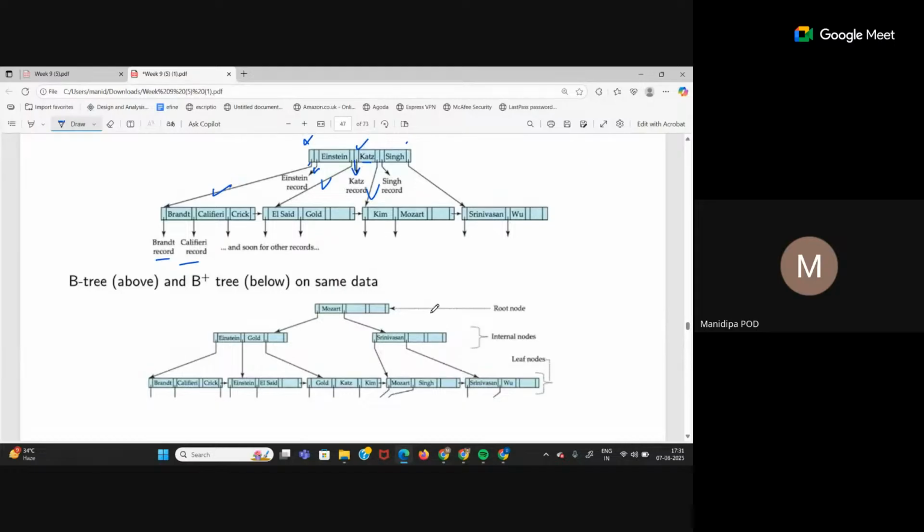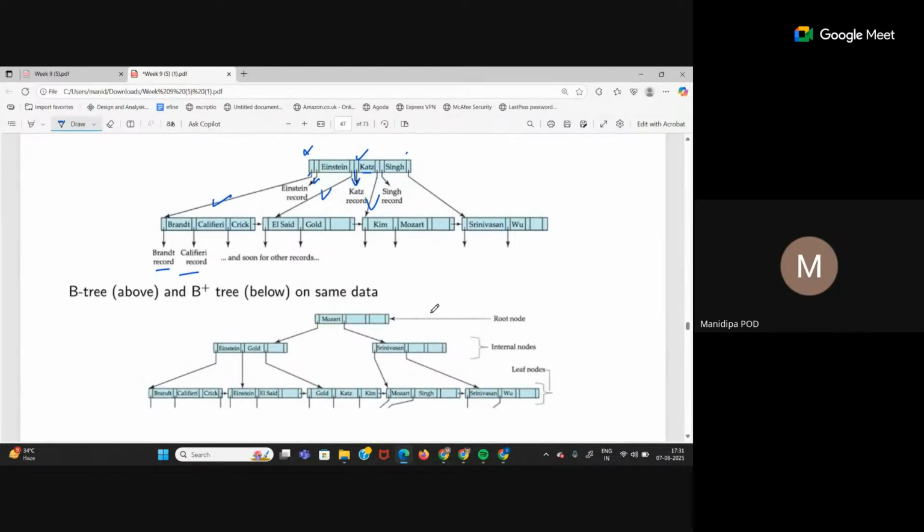See, this is the B tree and B plus tree structure based on the same data, right? There is one mistake here though: in this particular diagram, B tree doesn't have these linked lists that are present in B plus tree. It should not be here. Linked list structure is only there in B plus tree. See, in B tree and B plus tree, the same index is formed using the same data.